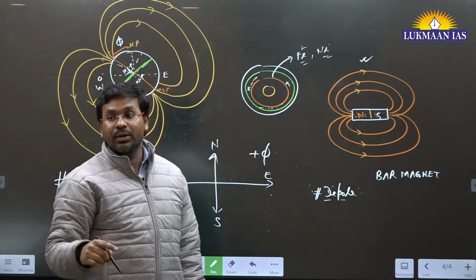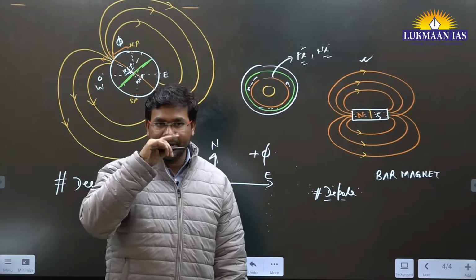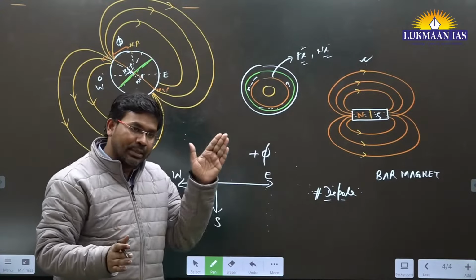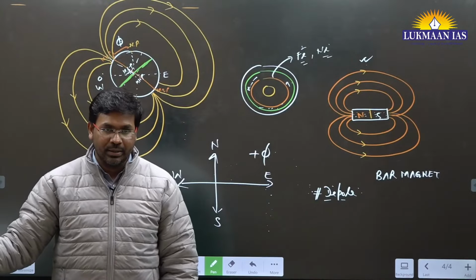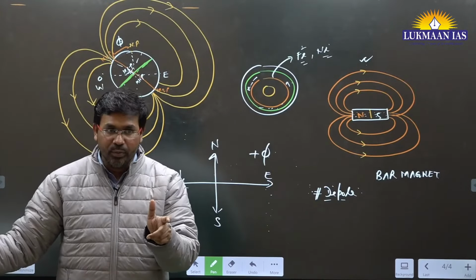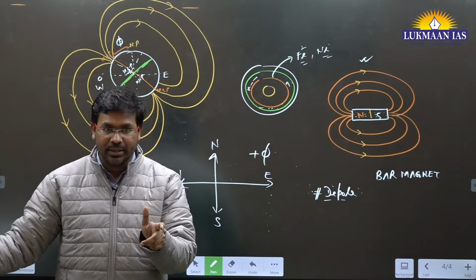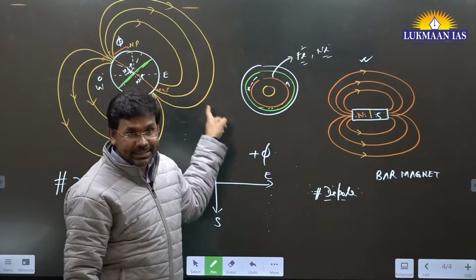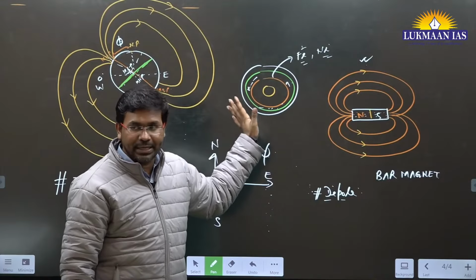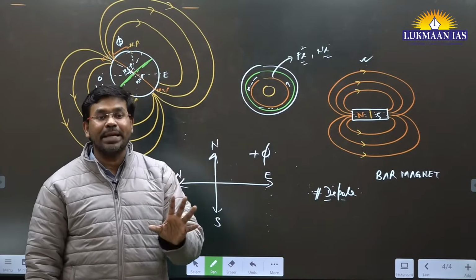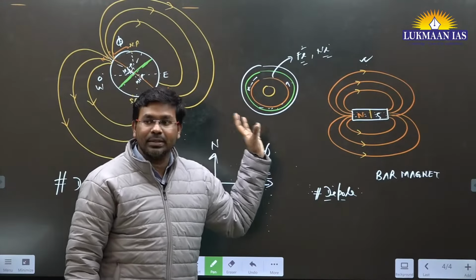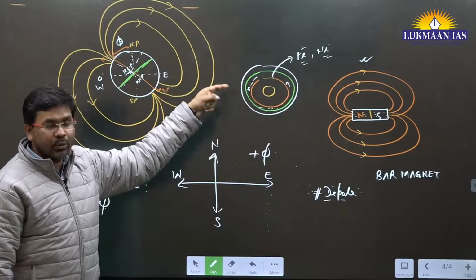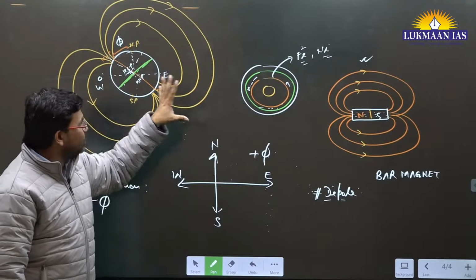Michael Faraday has given this particular principle, that whenever there is movement of current, it will also lead to a magnetic field. Current and magnetism are associated with one another. Since the molten material, iron and nickel, is moving inside the Earth, it is giving magnetic characteristics to the Earth. So why does the Earth have magnetic characteristic? It is because of this particular factor, that it has molten material inside it.